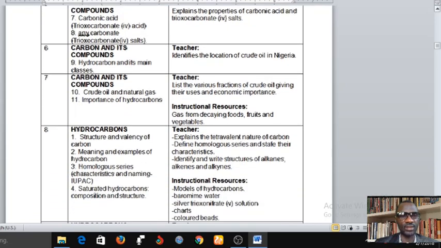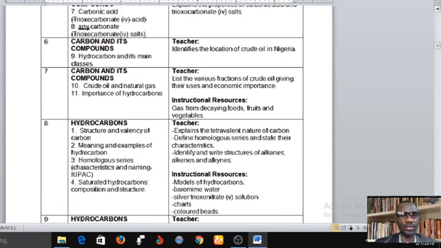And then week 6, we are still on carbon and its compounds, hydrocarbon and its main classes. We'll just introduce you to hydrocarbon and its main classes here. By the time we get to organic chemistry, then we'll do the detail of hydrocarbon. So that is all for week 6.